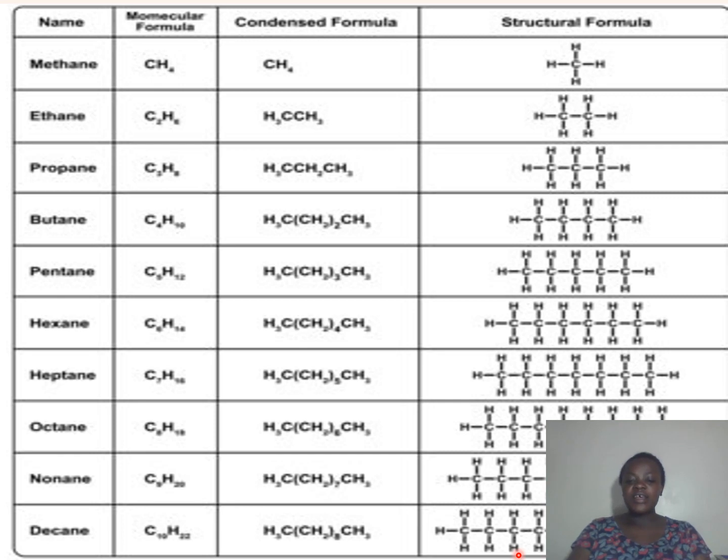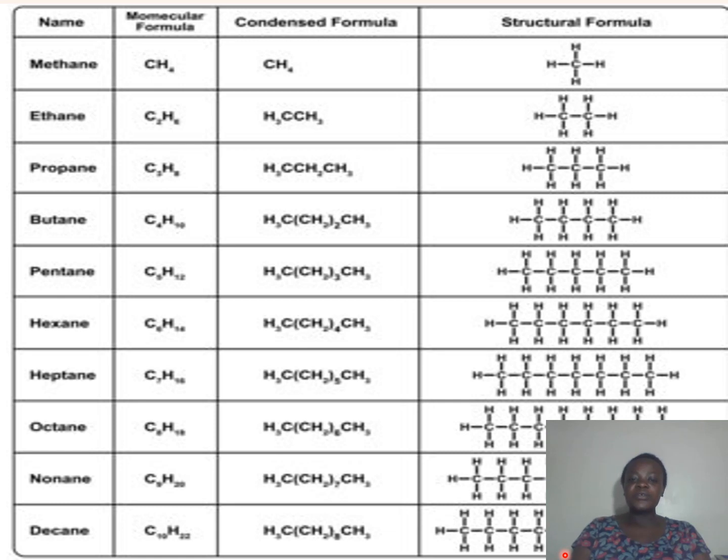Since there is no double bond or triple bond in alkanes, you can just join the carbon and the hydrogen using the single bonds. Then that will give you the number of hydrogen atoms that are present in that alkane. So it is very simple to know the number of hydrogen atoms when we write the structural formula.